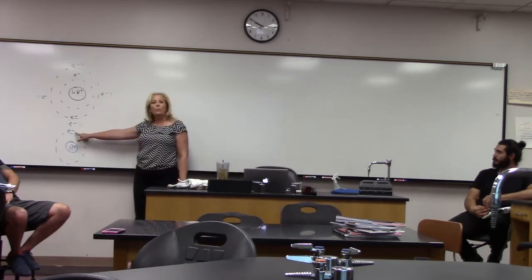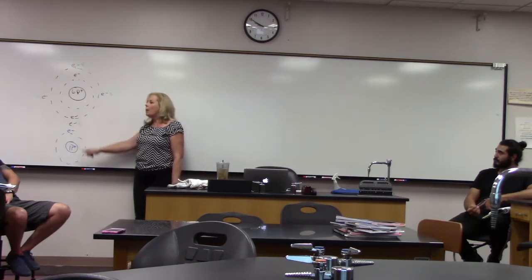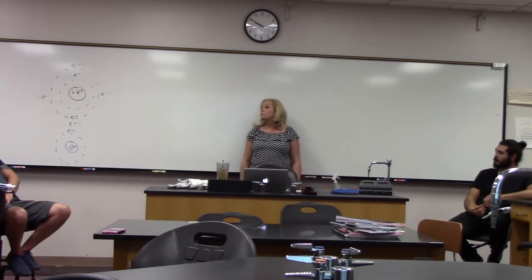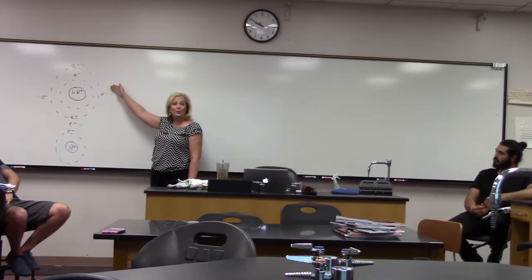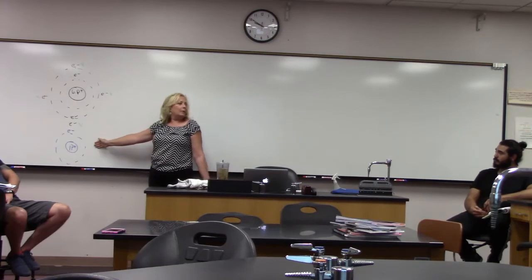If I took this one electron, this puny little electron, a poor little hydrogen, and I gave it to carbon, just like we did with the ionic bonding, would it make both atoms more stable? No, because carbon here might become more stable because now it would have 5 electrons in its outermost orbit, but look at hydrogen. It wouldn't have any electrons at all. So it would not become a more stable atom.